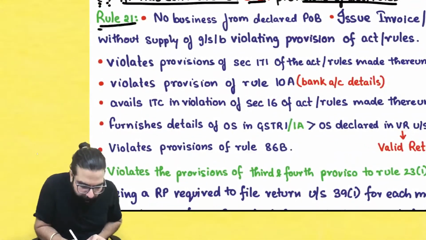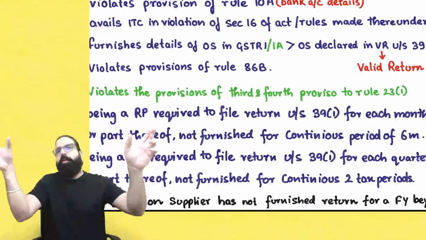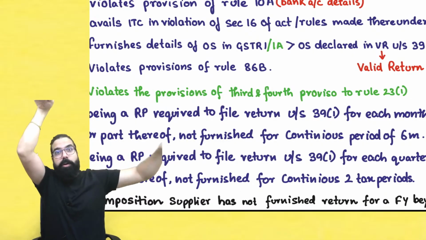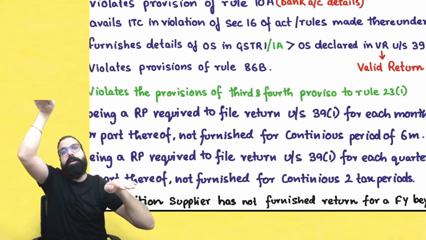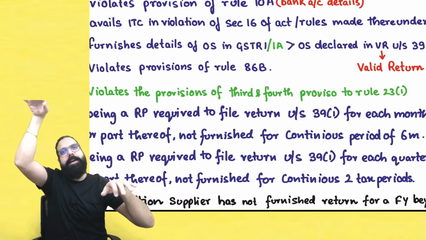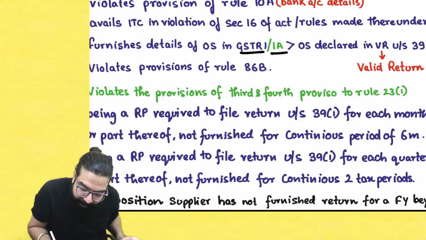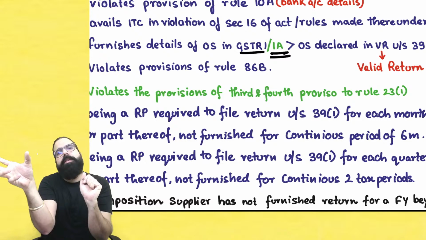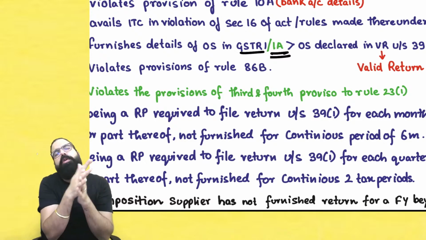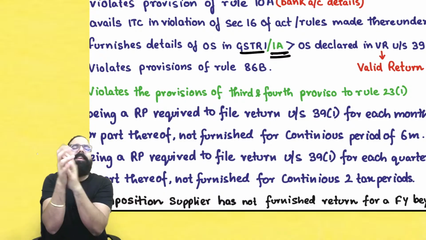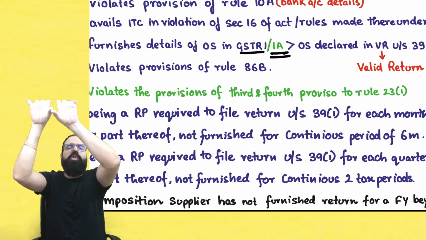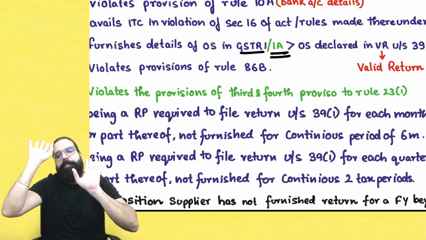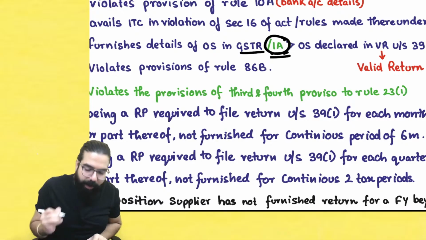What is GSTR 1A? That I will tell you. Here, in rule number 21, one point used to be there that if in GSTR 1 you are showing more turnover, passing on more credit, but in GSTR 3B you are showing less turnover, then gone, Baba, gone. They will cancel. So along with GSTR 1 they have added GSTR 1A. If you have filed GSTR 1 and there is any problem, any mistake, any changes in GSTR 1, it can be amended by GSTR 1A. So they have said GSTR 1 or GSTR 1A. If I filed GSTR 1 and showed my sales but missed showing some sales or made some mistake, that can be corrected by GSTR 1A. So everywhere in the act now you'll see the GSTR 1A word has been added.